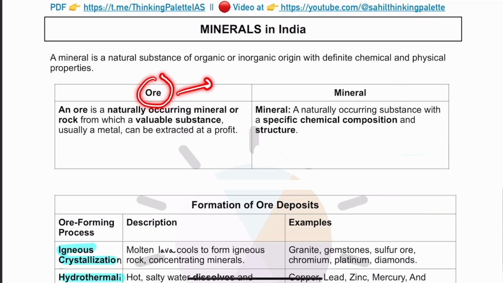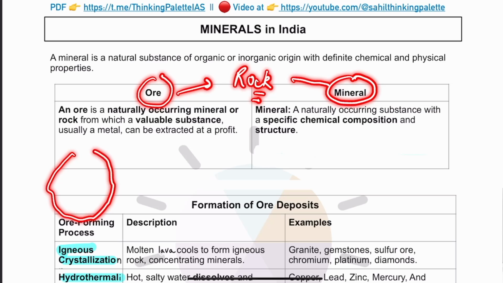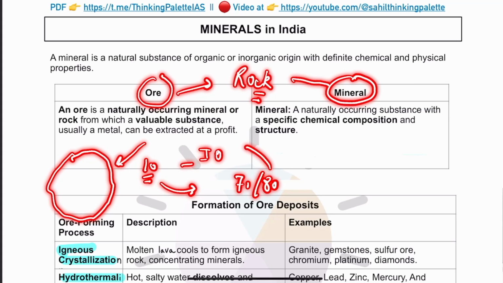What is an ore? In the simplest words, ore is a special type of rock from which any mineral or a specific mineral can be exploited in a commercial way. Let's understand this particular thing. Suppose this is a piece of rock. I spend 10 rupees in mining iron ore from this. So at least the iron ore that I'm extracting, its value should be 70-80 rupees. Then only it will make sense for me to mine this rock, to process this rock.